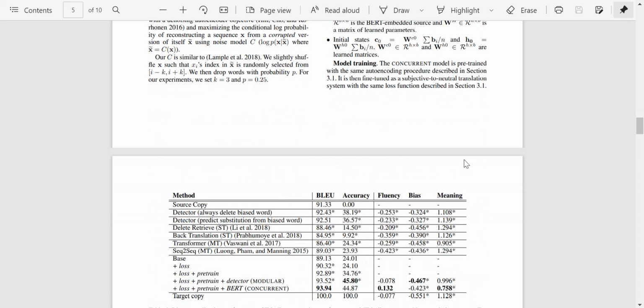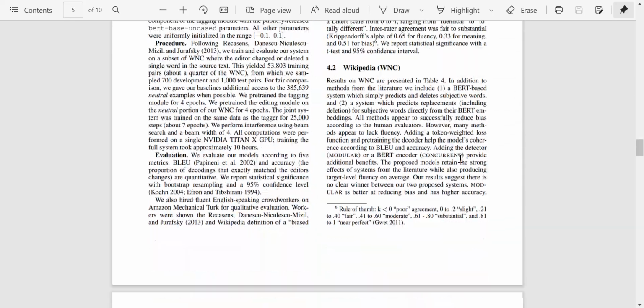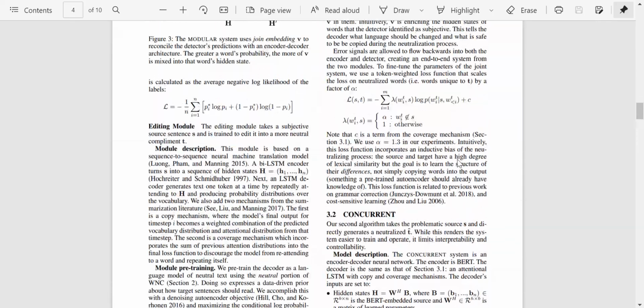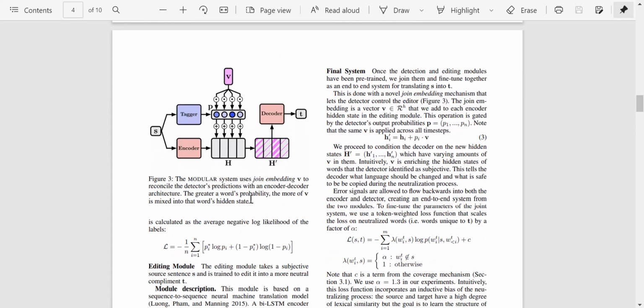Okay. Now we have our concurrent module, right? I was just looking if there's something which I missed here. So this figure, this is the modular system. So first of all, you have a tagger and you have v. V was the joint embedding vector.